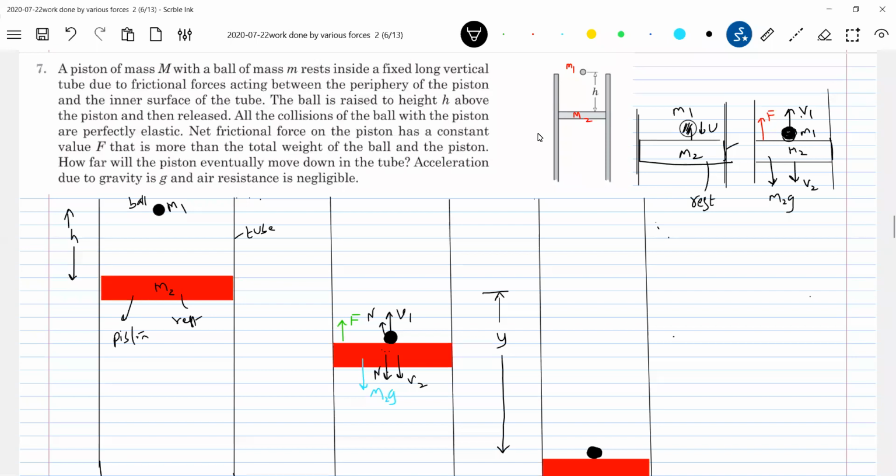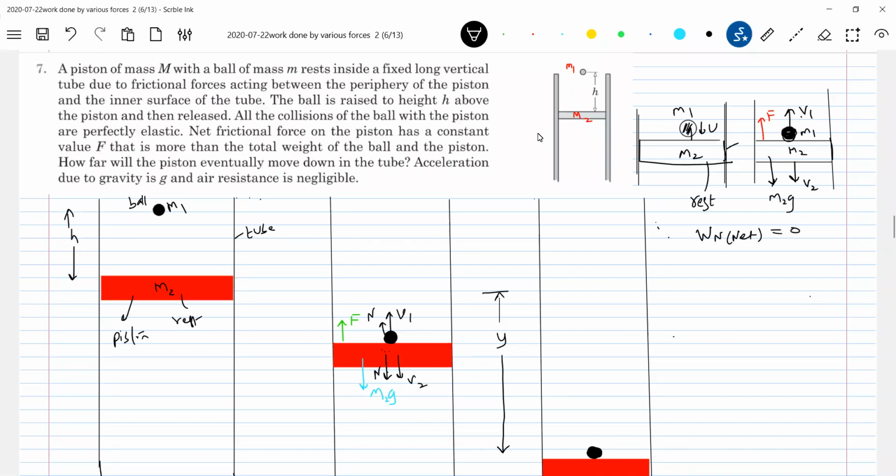What is the work done by the normal contact? The net work done by the normal contact is zero. The work done is by gravity on the ball and the piston, and by the resistive forces of the wall.